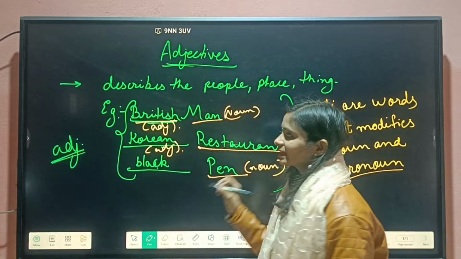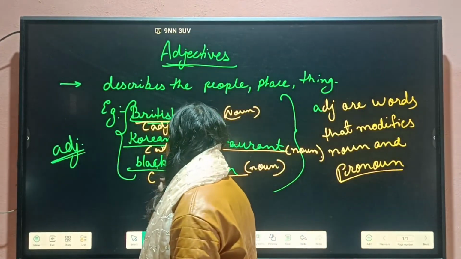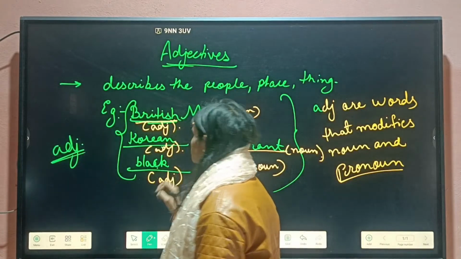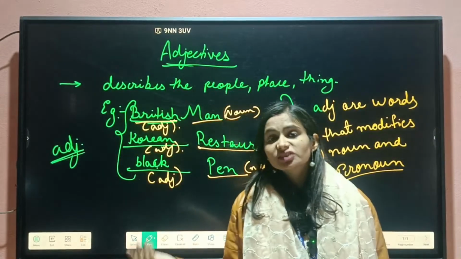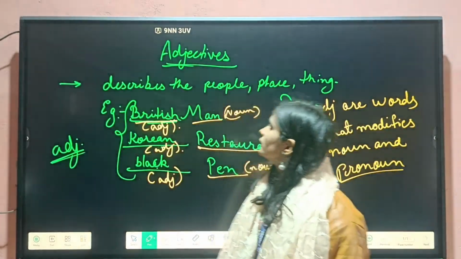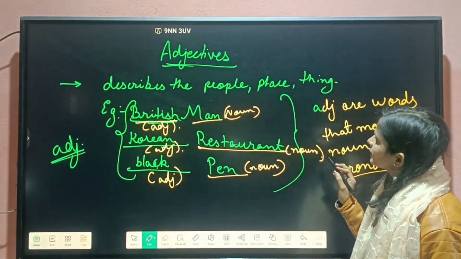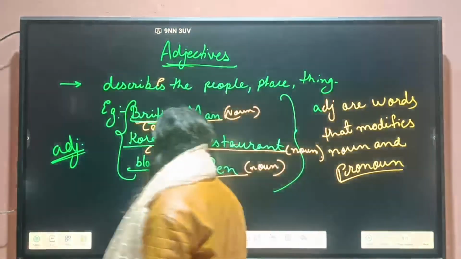And how we are describing pen? That this pen is black. So black is our adjective. So in other words, we can also say that adjective is the word that shows quality, quantity or type. Now let's move to our next topic, that is types of adjectives.